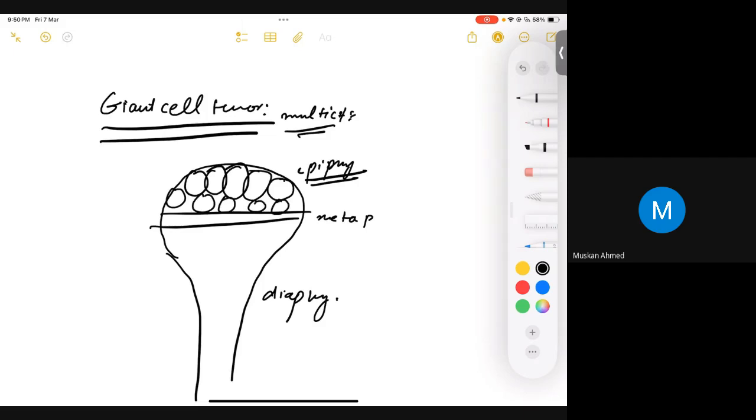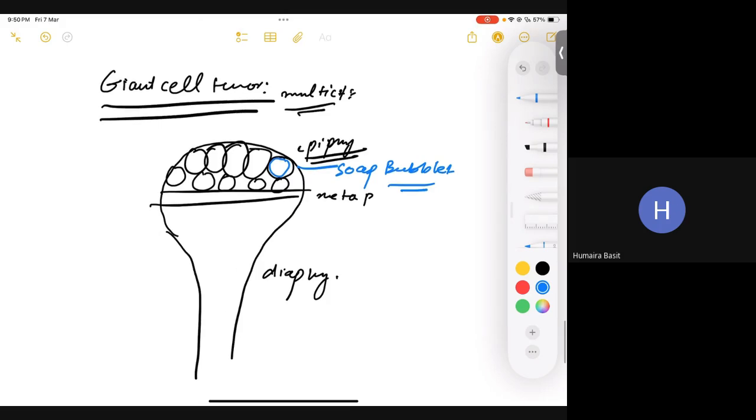And remember, these giant cells resemble soap bubbles within the epiphysis, right? So on X-ray, whenever you see soap bubbles, you should go for giant cell tumor. And what's the location of giant cell tumor? Epiphysis, right? It's very high yield. Epiphysis, soap bubble appearance on X-ray, and it's locally aggressive as well. Is that clear?